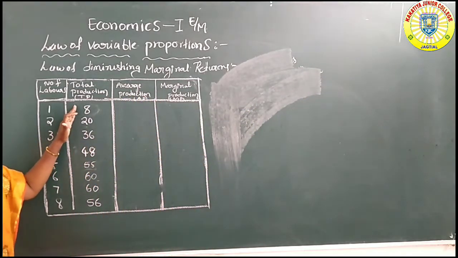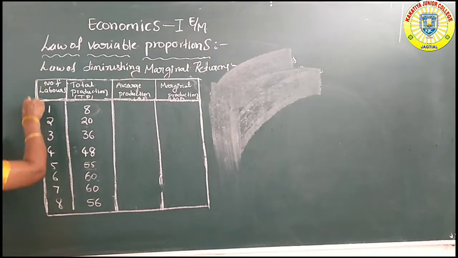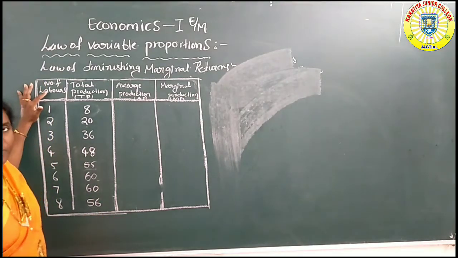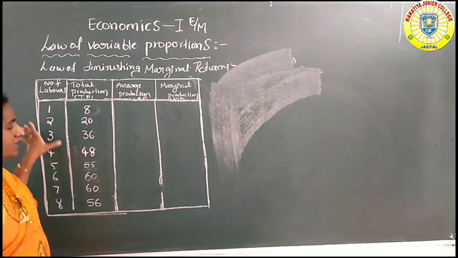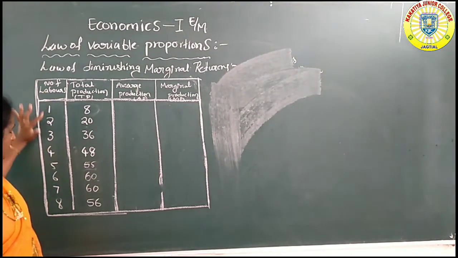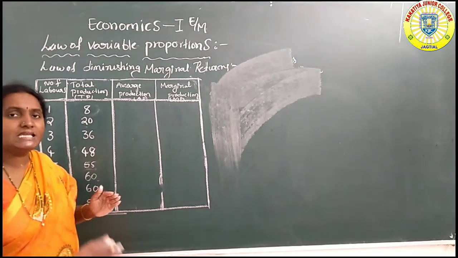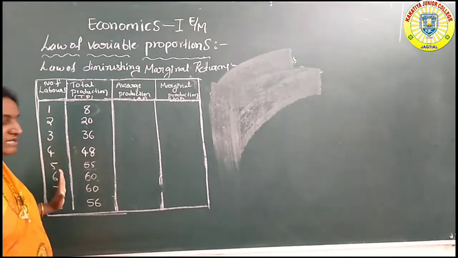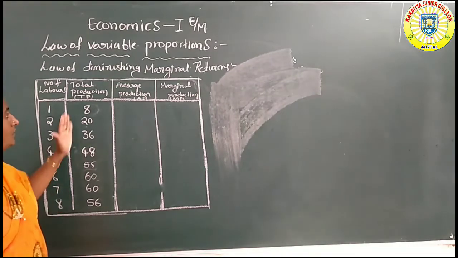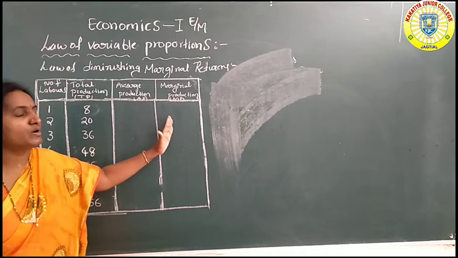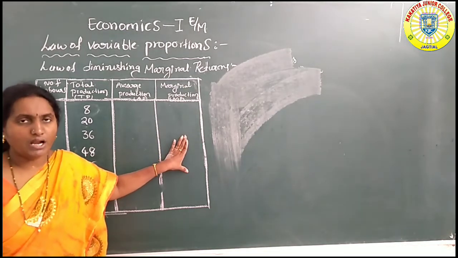Total production. According to this law, the number of labors is taken in one column, from the first labor to the 8th labor. Here the organizer is continuously increasing the labors. Total production is in the second column, average production in the third column, and marginal production in the fourth column.